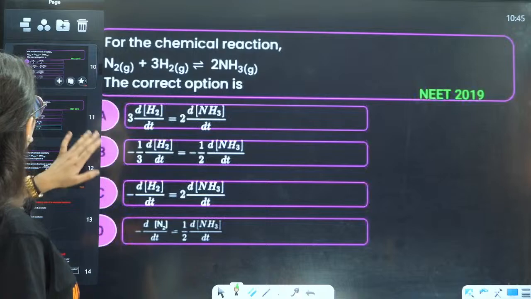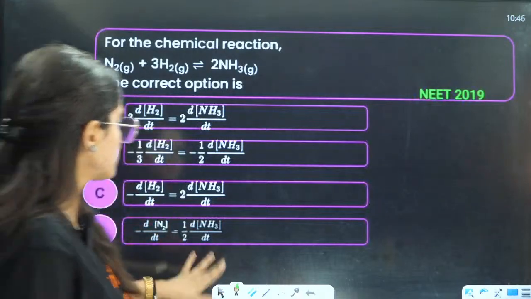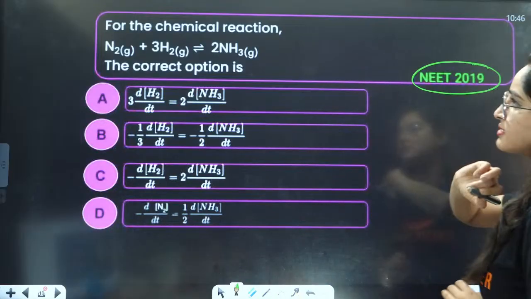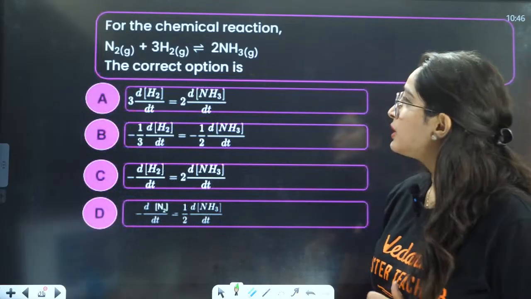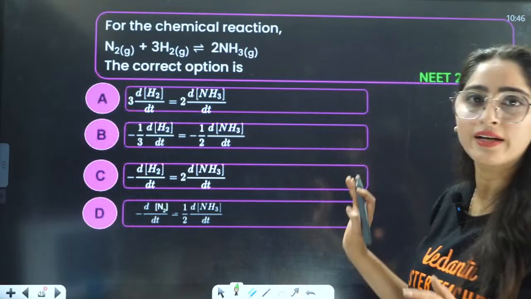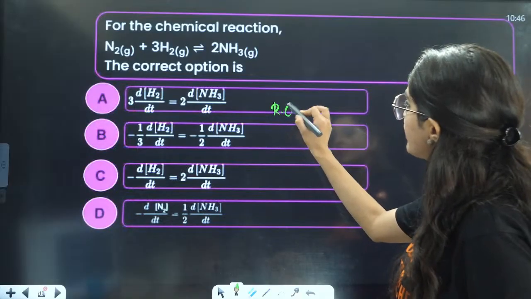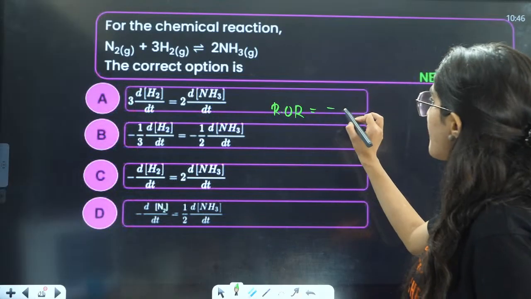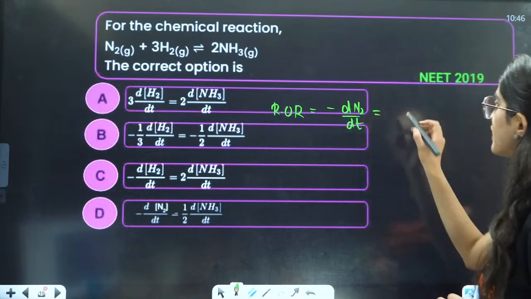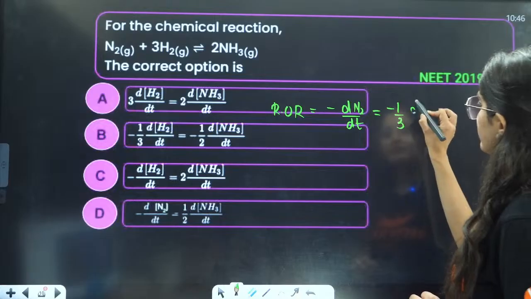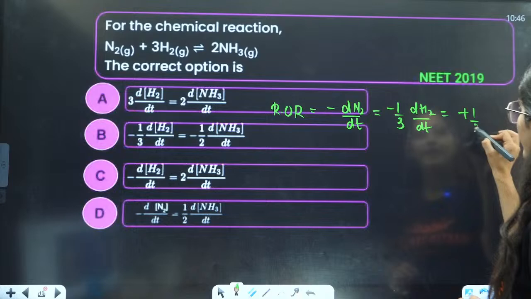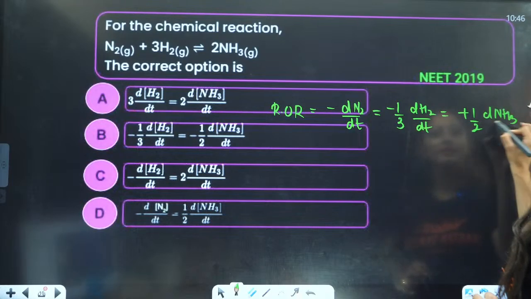Now, let us do some questions based on this. First is your NEET 2019 question, the same reaction is given to you. They are asking you the correct option. You just write the rate of reaction here. Rate of reaction is equal to minus dN2 by dt equals minus 1 by 3 dH2 by dt equals plus 1 by 2 dNH3 by dt.